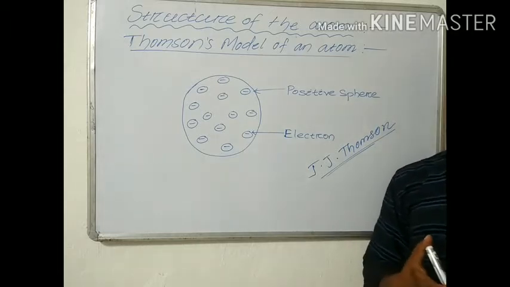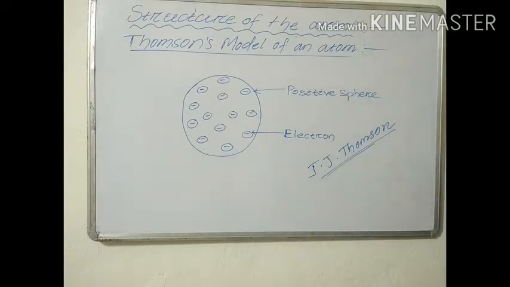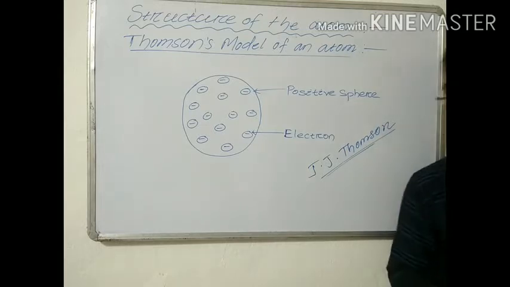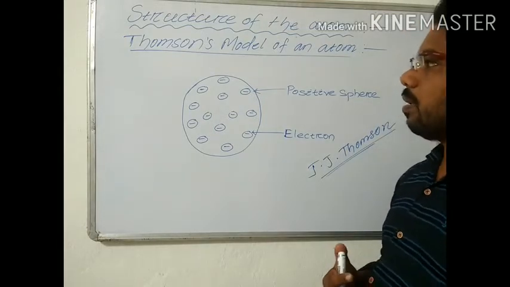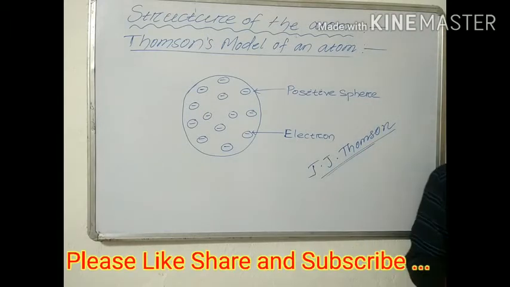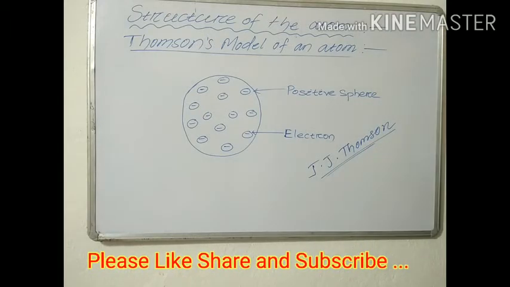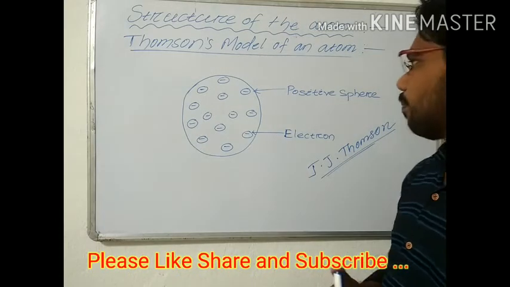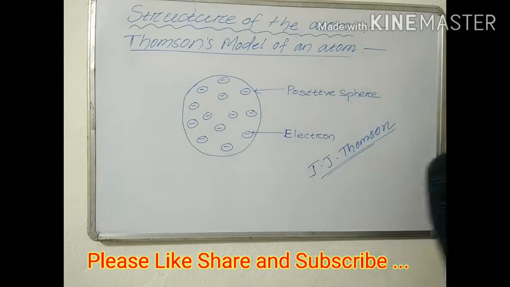He was awarded a Nobel Prize because of the discovery of electrons. He was awarded the Nobel Prize in Physics in the year 1906. So we have started the Thomson model.